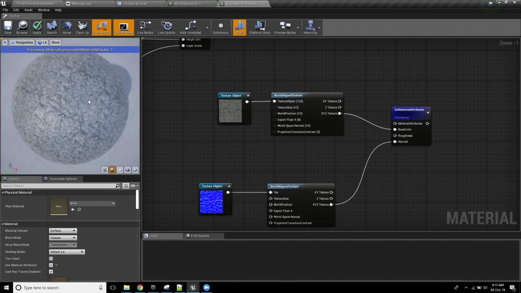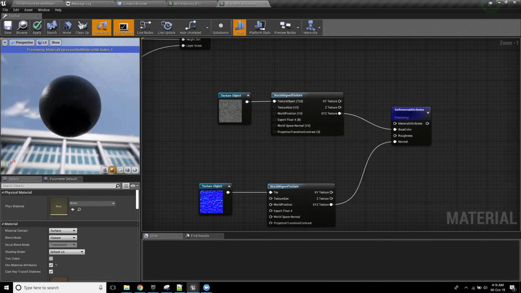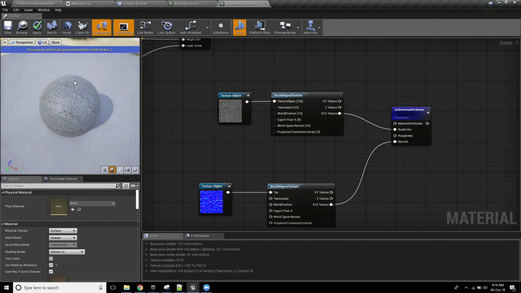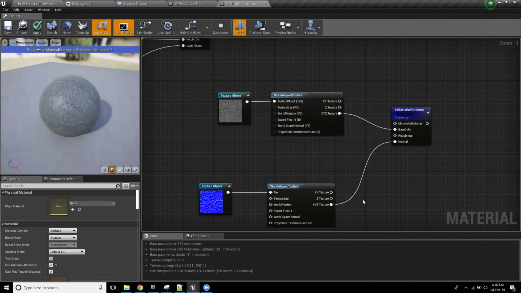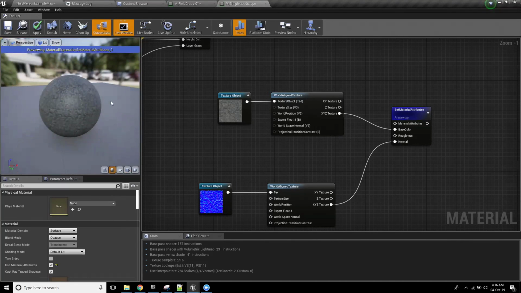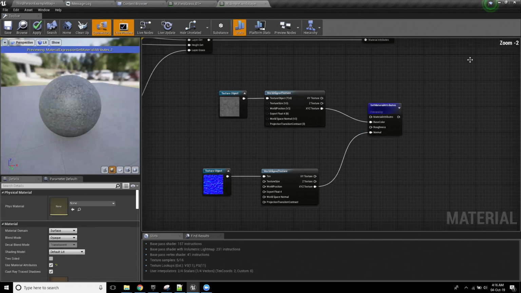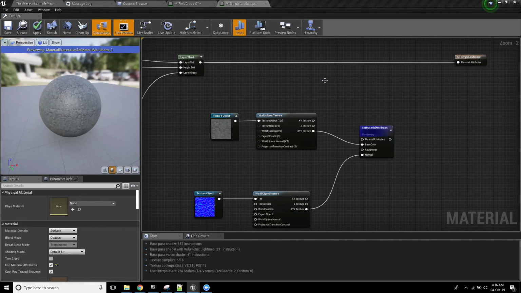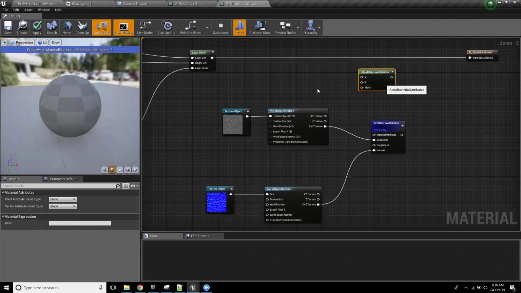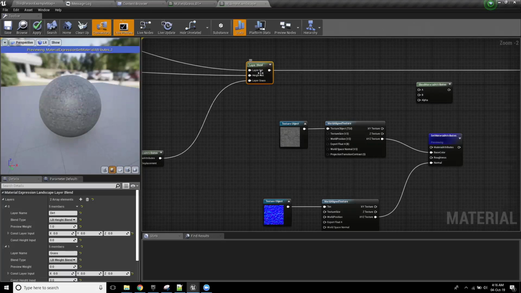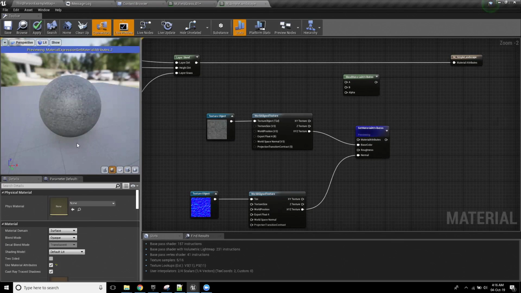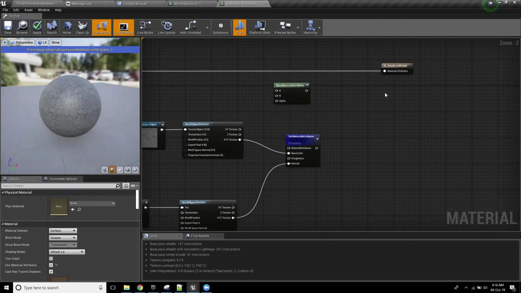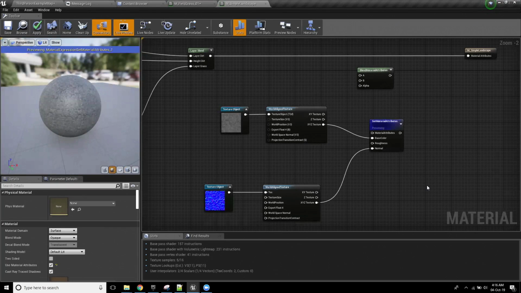You'll notice here that unlike before, this sphere actually has no pinching going on at the top of the sphere. And that's because it's just projecting this texture in space. The reason I'm doing this is because we're going to use this texture as a way of projecting cliffs into our landscape. Okay, so I'm going to right click and call blend material attributes, and I'm going to blend between the existing landscape material where we have dirt and grass, and I'm just automatically going to add cliffs anytime it's sideways. So the next thing that we need to know is, well, how do we do that?